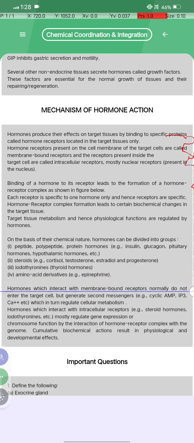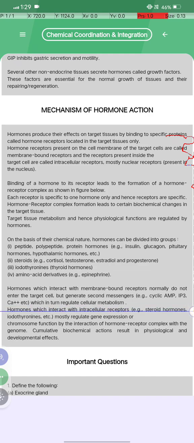Epinephrine. Hormones which interact with membrane-bound receptors normally do not enter the target cell but generate second messengers, for example cyclic AMP, IP3 and Ca2+ etc., which in turn regulate cellular metabolism.